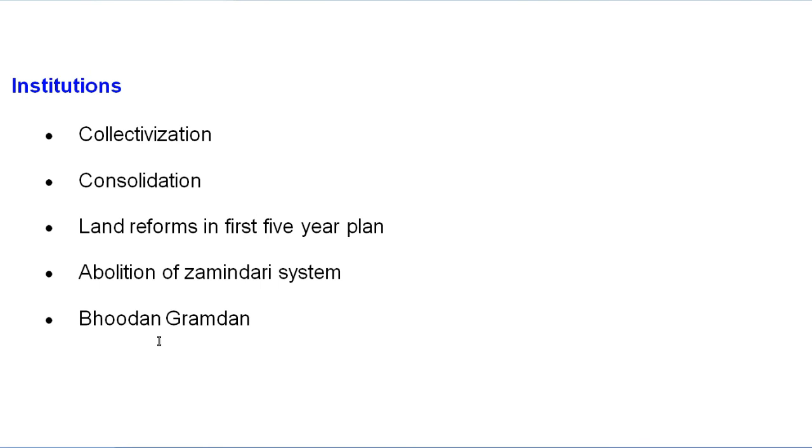Next is Bhudan Gramdan, which is very important. One more question can come from Bhudan Gramdan. It is also known as the bloodless revolution, and the credit goes to Vinoba Bhave, who started it. It means to simply request the zamindars to donate their lands to the landless farmers. Bhudan means donation of the land, and Gramdan means donation of the villages.